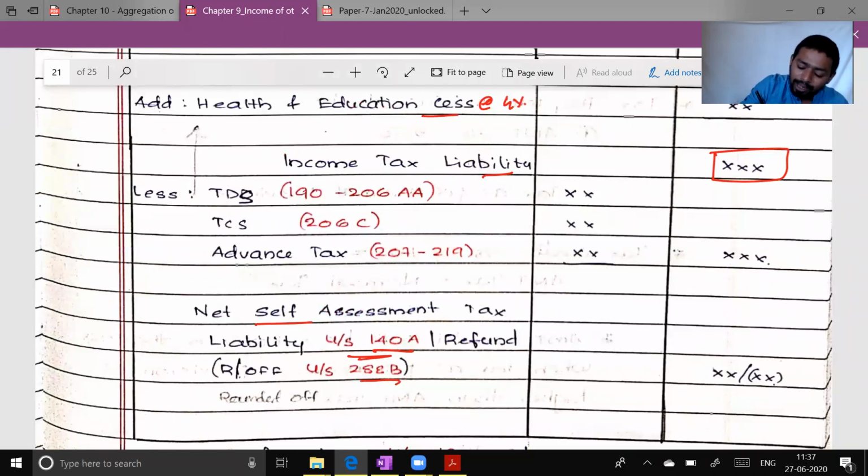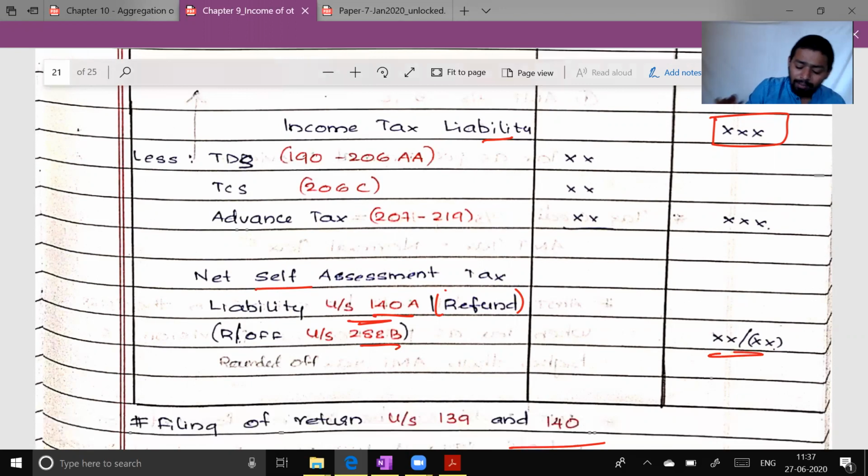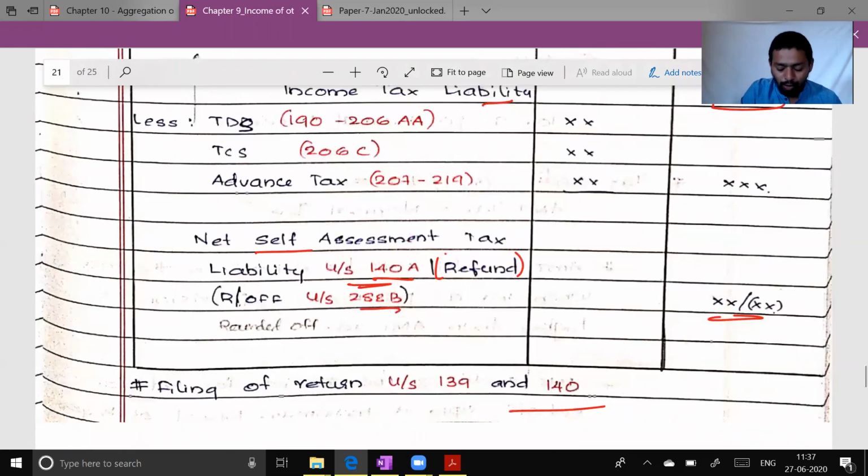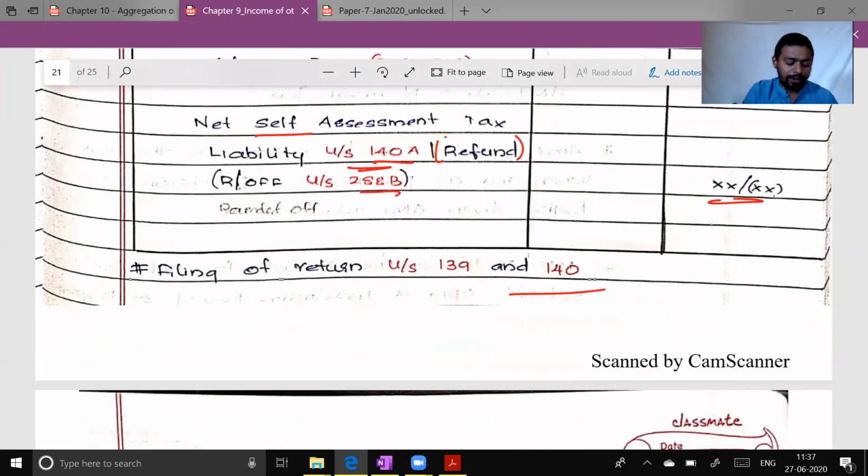If this amount becomes negative, then that will be the refund which will be granted by the government to you. And if they delay the refund, then they will give 0.5% interest per month. Annually, it is 6%. This final amount also needs to be rounded off under section 288B in multiples of 10 rupees. This you already know from your basic chapter.